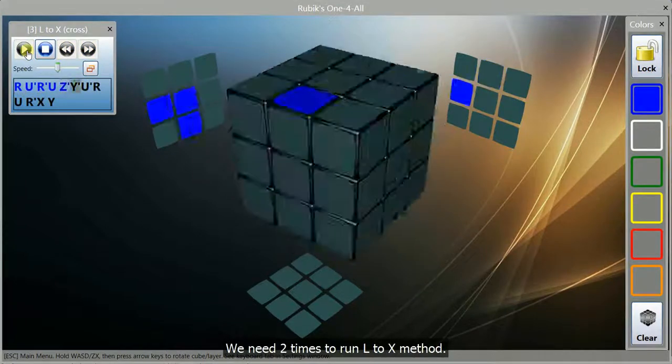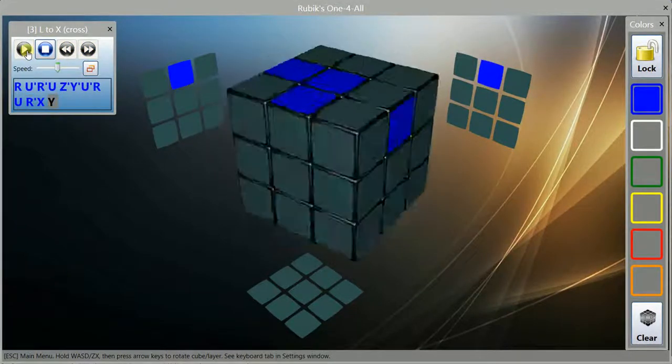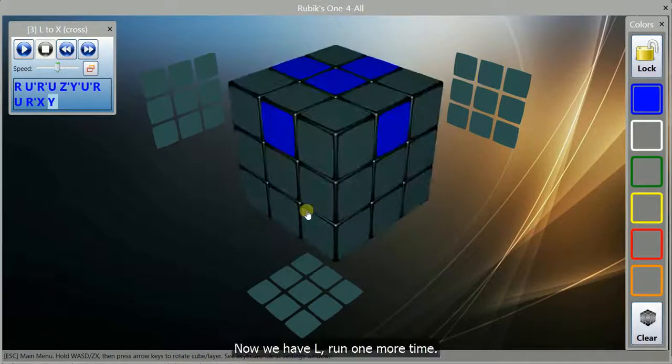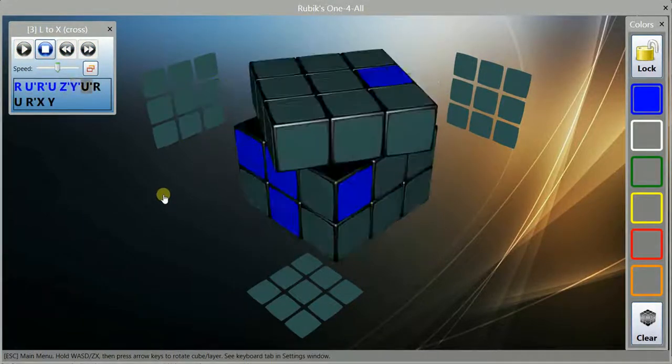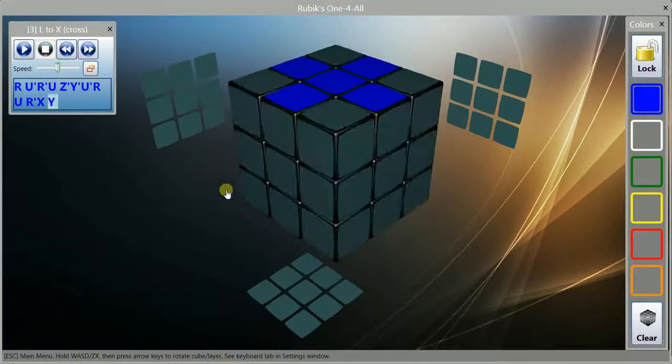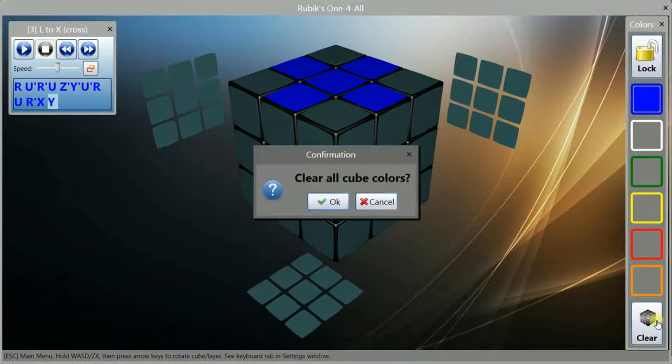We need 2 times to run L2X method. Now we have L, run 1 more time. Let's create dot pattern.